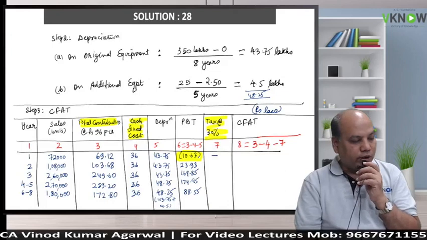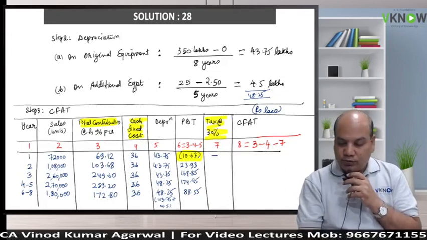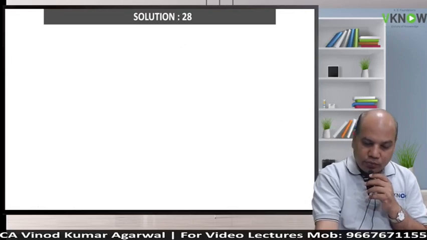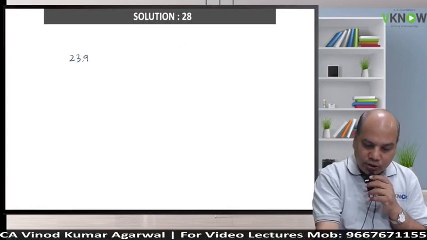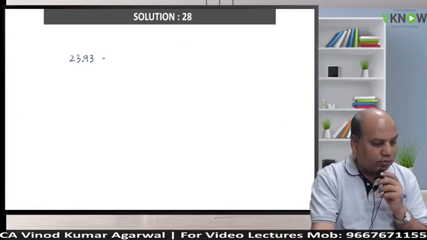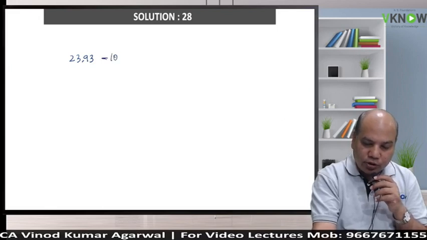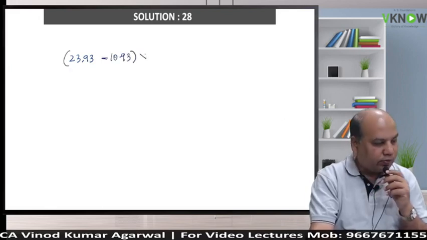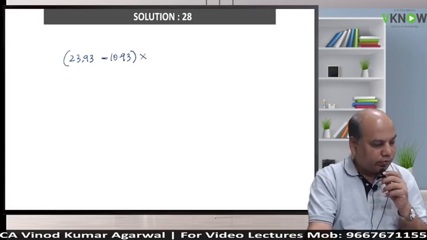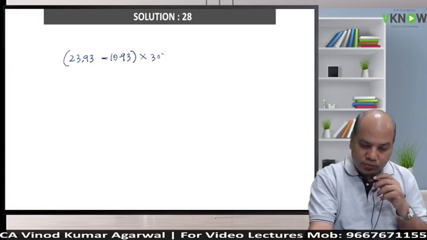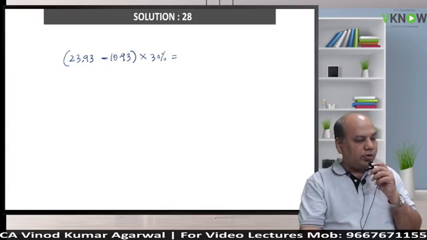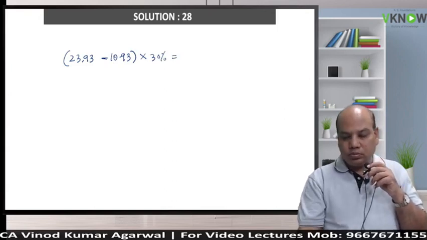But what about the next year? You first type on your calculator 23.93 minus the carried forward loss, and then into tax rate. What is the tax rate for this question? Is it 30%? So 3.99.